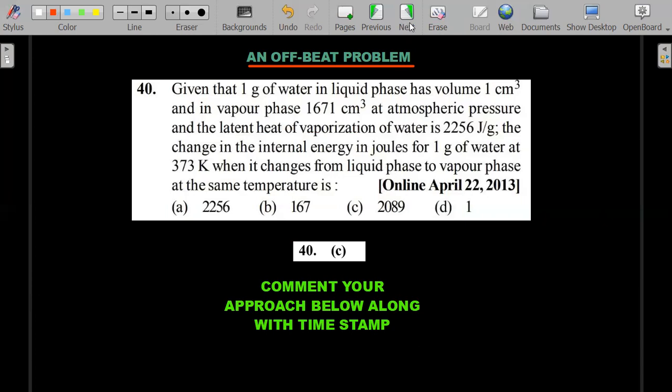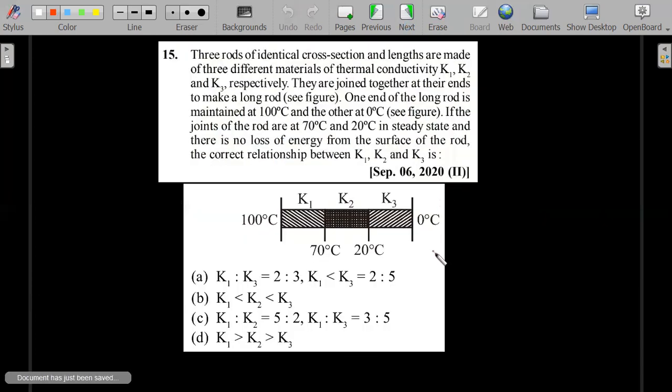So let's move forward. We are into heat transfer. So we'll start with conduction. We'll move on to convection and finally the radiation concepts.